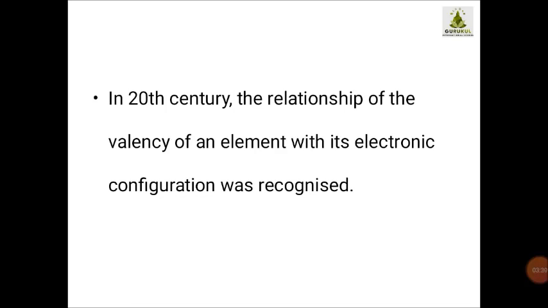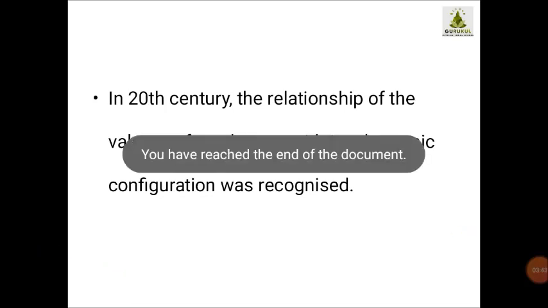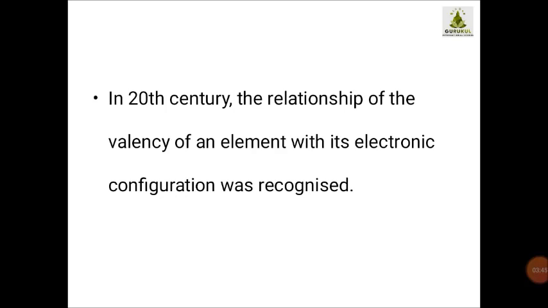Now what are we studying? We are studying the valency on the basis of the electronic configuration of any element. So students, till now you should be clear that the valency of any element is determined on the basis of the electronic configuration of that element.